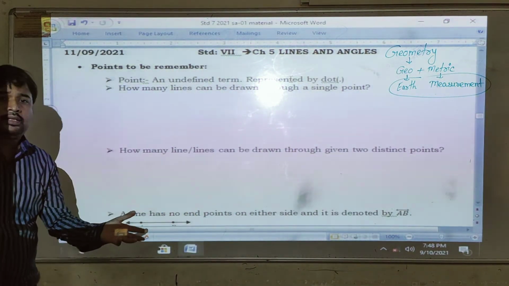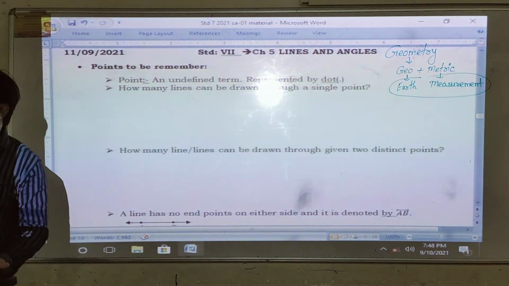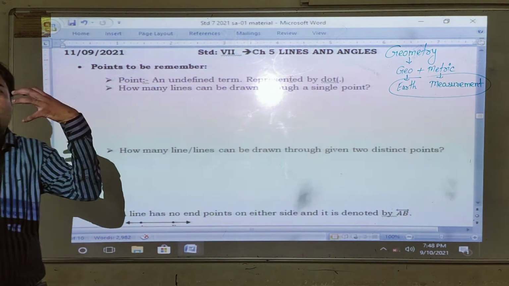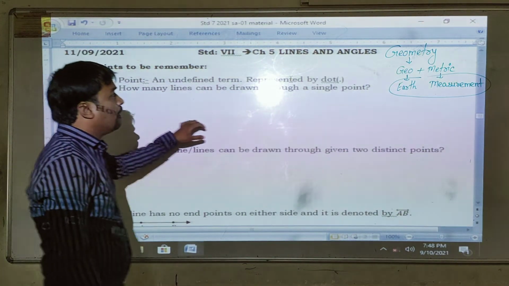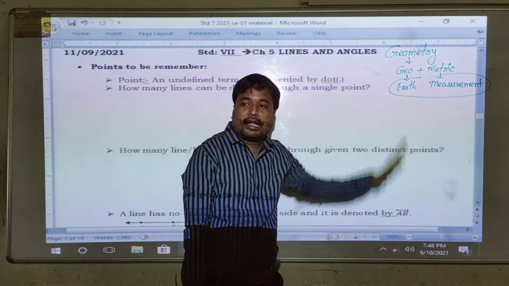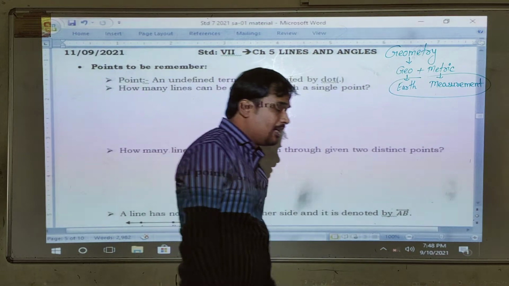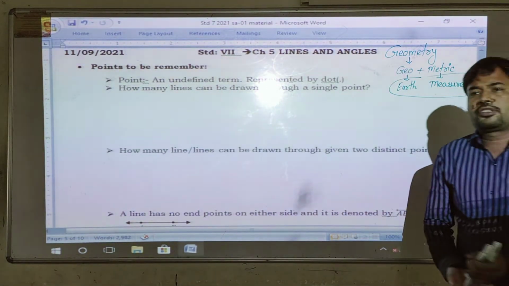So we are going to deal with the measurement of different shapes, different objects that are on earth. The measurement of the different objects on our earth, the measurement of earth, that gives us geometry. Understood? And in this chapter we are going to learn about lines and angles. What are lines? How are they formed? What are angles? What types of angles are there? We have to learn all that.